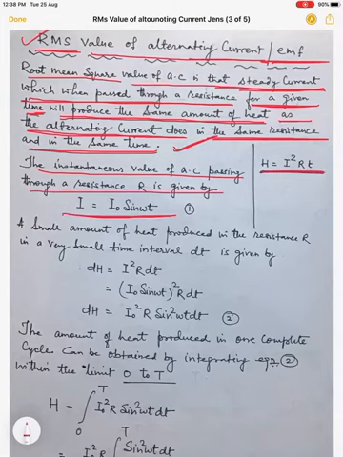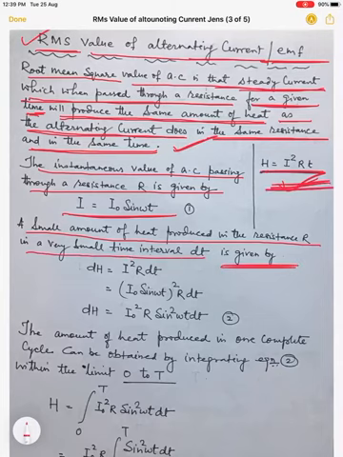And we know the expression for heat produced in a resistance, that is H is equal to I square RT. This we have already studied in class 10th as well as in electric current chapter in class 12. So H is heat, I square RT. I is current, R is resistance, T is the time. So if a small amount of heat is produced in the resistance R in a very short time interval dt, we use this formula. So in place of T we will write dt, and in place of H we will write dH, small amount of heat. So dH is equal to I square R dt.